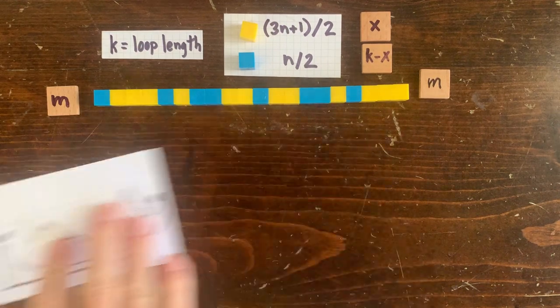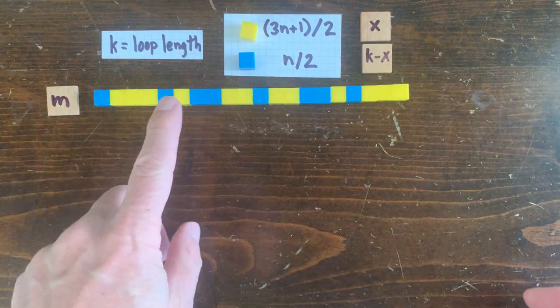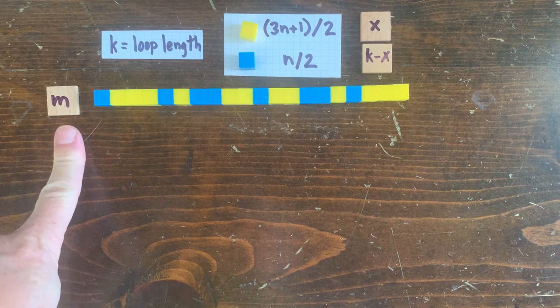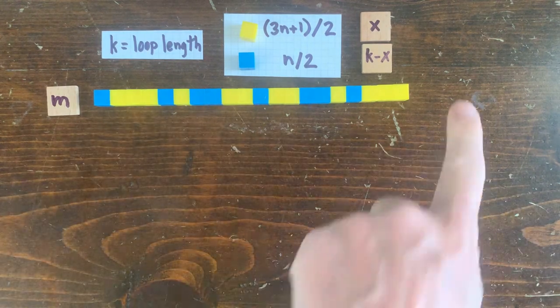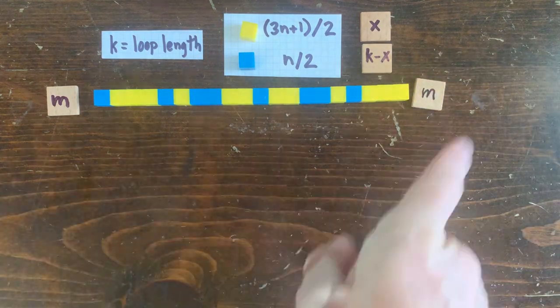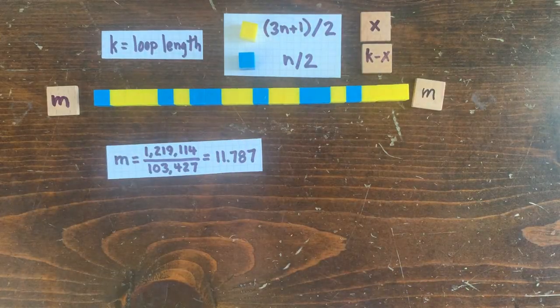If there's a loop, it'll consist of some sequence of operations like this. Yellow stands for (3n+1)/2, blue stands for n/2. If we start with a certain number m and apply those operations, we'll get some number out. If it's the same number m, then it loops back on itself instead of hitting 1. So given an operation sequence, we can actually solve for the m that has that property. There's only one. In this case, m is 11 point something. It's not a whole number, so even though we have a loop, it's not a counterexample to the 3n+1 conjecture.